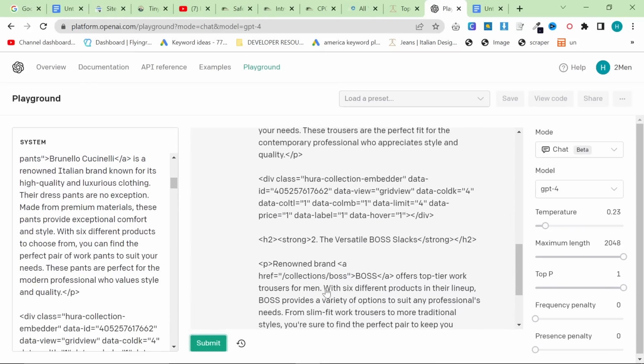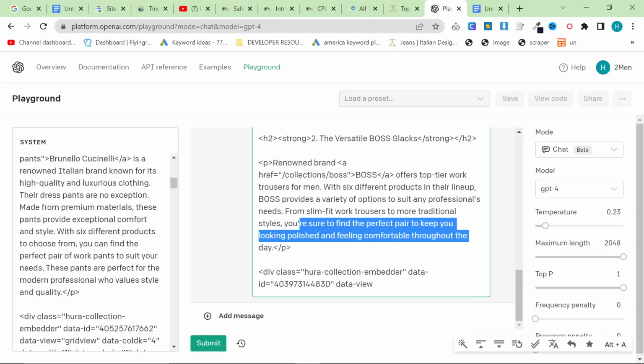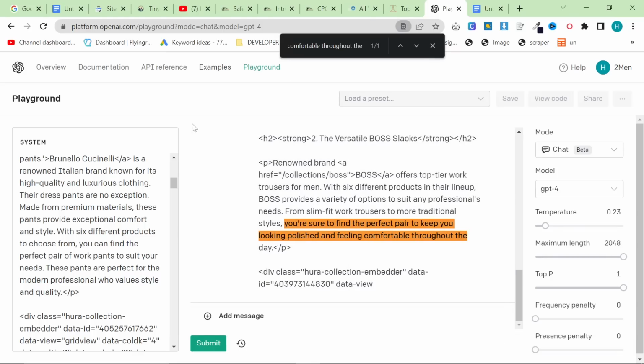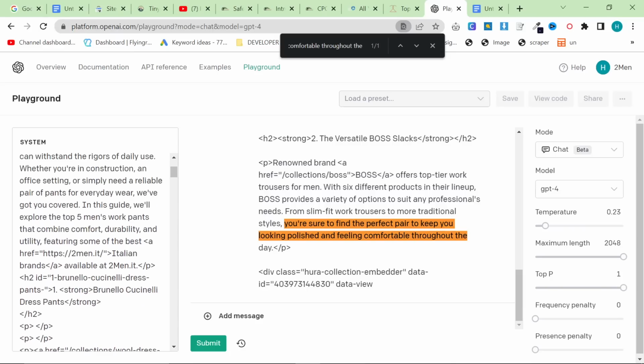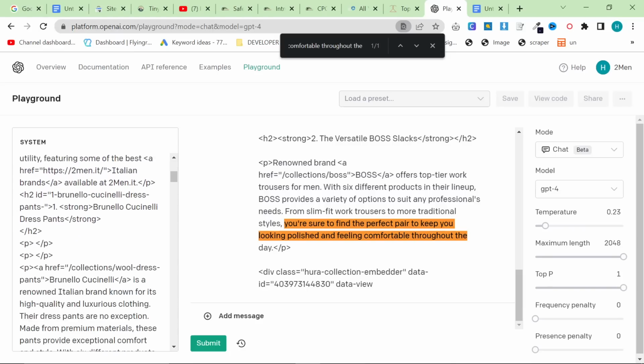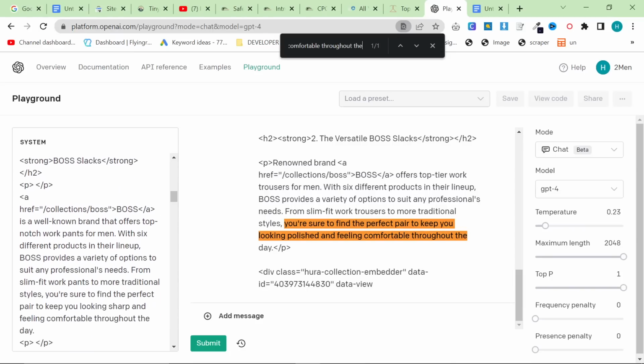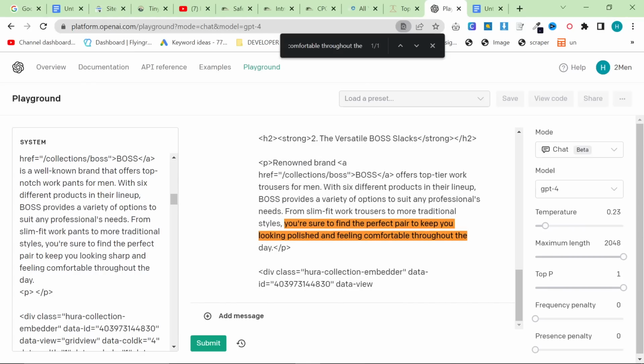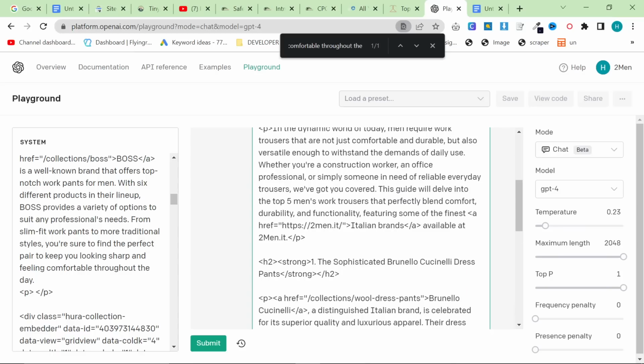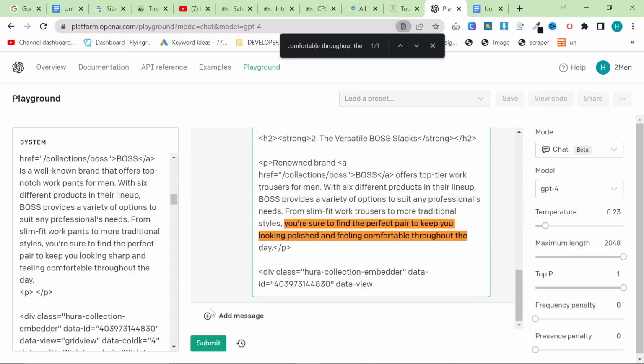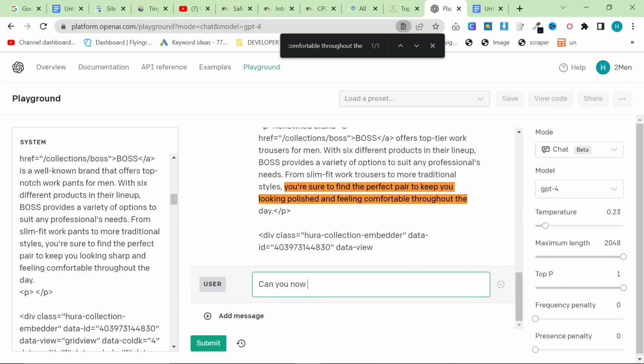So what we can do is press cancel here, and let's just take a random bit of a sentence, do Control F. Okay, so you can see this exact sentence does not exist in the system prompt, okay? So it has changed. "You're sure to find the perfect pair to keep you looking." Yeah, it's changing the words, not massively, but it is changing the words, which will help you get re-indexed on Google. So once this is done, what I like to do is I then like to say, can you now write an FAQ section?